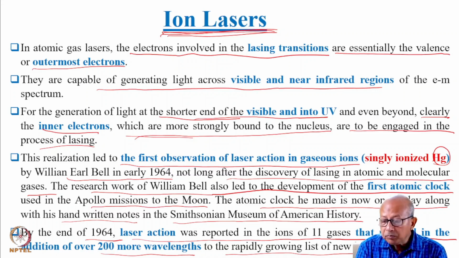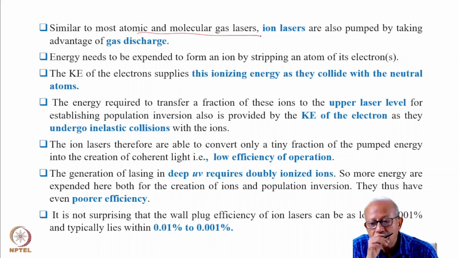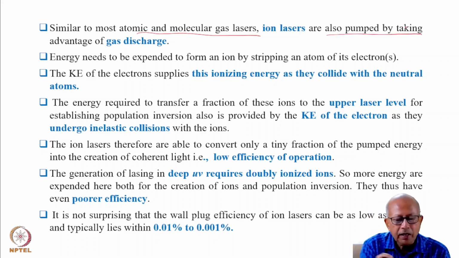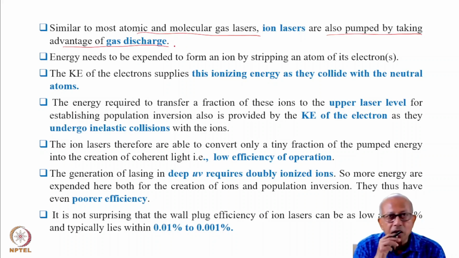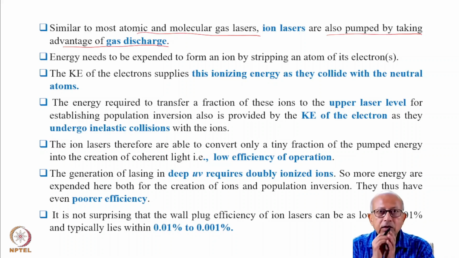Similar to most atomic and molecular gas lasers, ion lasers are also pumped by taking advantage of gas discharge. That is, you have your gas in a discharge tube, you apply voltage, and create electrons, beginning, of course, from the stray electrons which are intrinsically present.